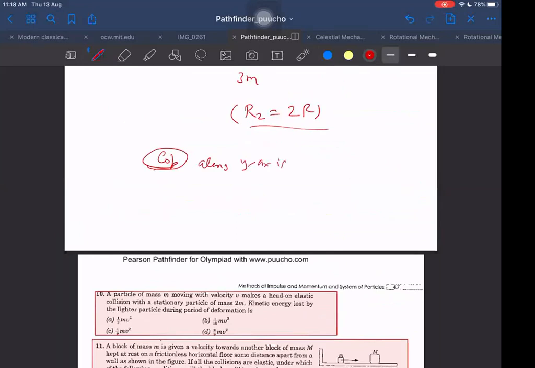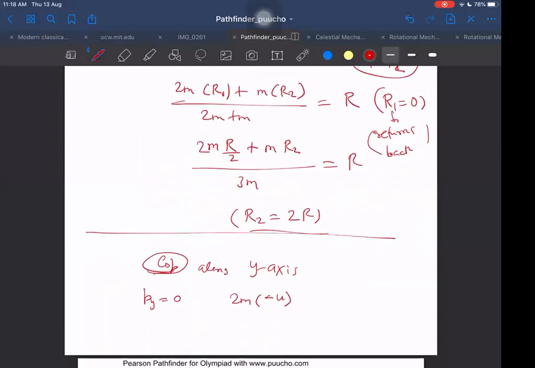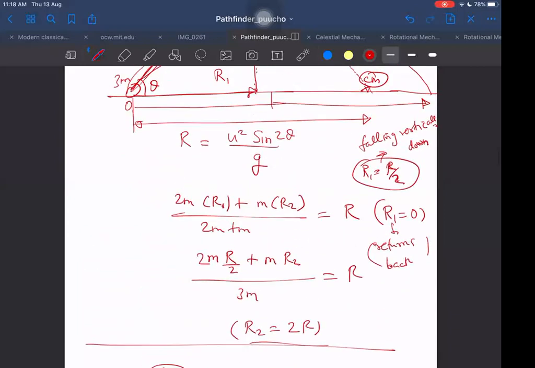At the highest point, what was the initial momentum along the y-axis? 0. Initial momentum along the y-axis was 0. Finally, 2m gained minus u, because I said that it gained u downwards. So 3m sin theta initially was 0 along y, and I am taking minus u for the downward direction.